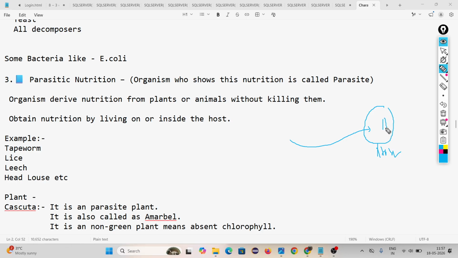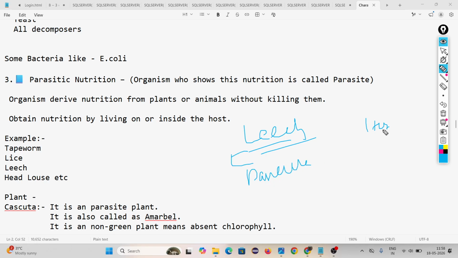Suppose human beings, suppose a leech. I am taking one parasitic example, leech. This leech is called a parasite, and the human being is called a host. Host means the body on which the parasite is staying. Look, in our body we have the method to convert complex food into simpler food. This parasite directly takes this simpler food from our body. Okay, you understand?